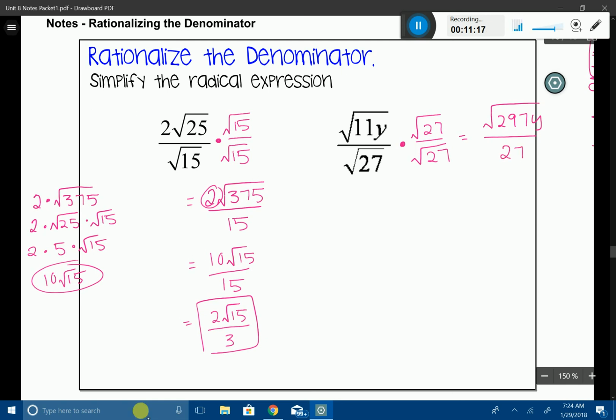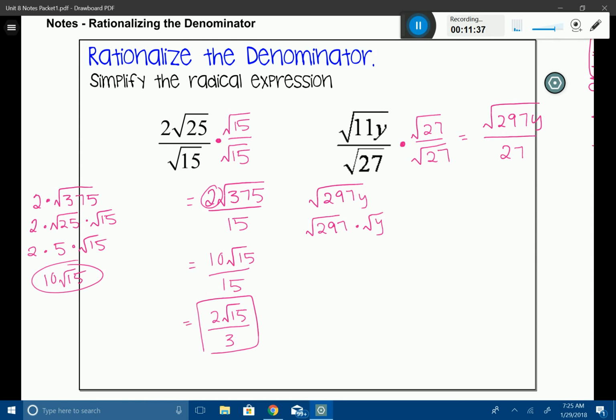All right, I'm going to take my numerator and I'm going to go off to the side, and I'm going to go ahead and simplify this. And if you remember, when we dealt with variables, we first started by breaking them up, and we said, okay, root 297 times root y. And we kind of started there. So let's go ahead and figure out 297. Let's go ahead and figure out some nice perfect square numbers, see if we have any. What do I see here? Oh, I see one. 9 and 33. Kind of hard to find.